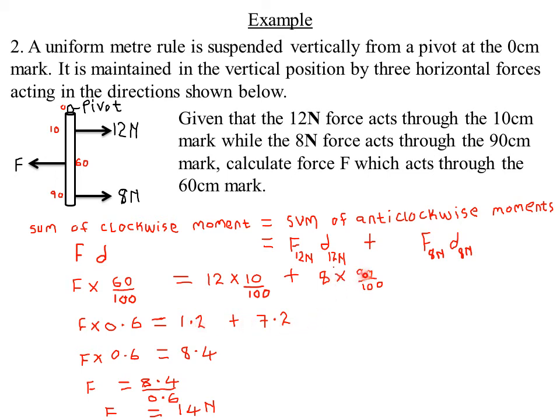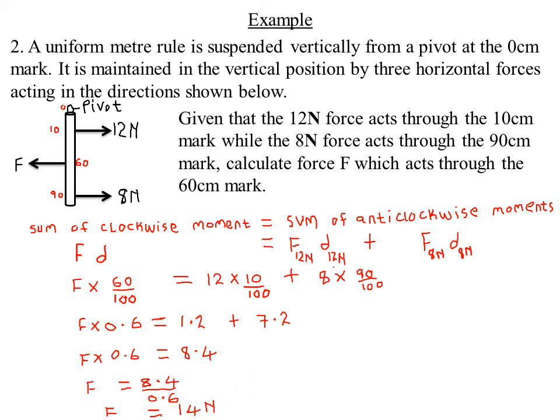Then 8 times 90 divided by 100, you get 7.2 Newton. So if I add the like terms, I have 1.2 plus 7.2, you get 8.4 Newton. Then F times 0.6. So I have F times 0.6 being equal to 8.4 Newton. So if I make F the subject of the formula, I'll divide both sides by 0.6 so that I remain with the F on the other side. So I have F being equal to 8.4 divided by 0.6. So you divide 8.4 by 0.6, you actually get 14 Newton.